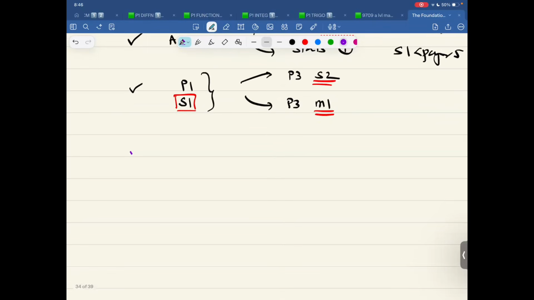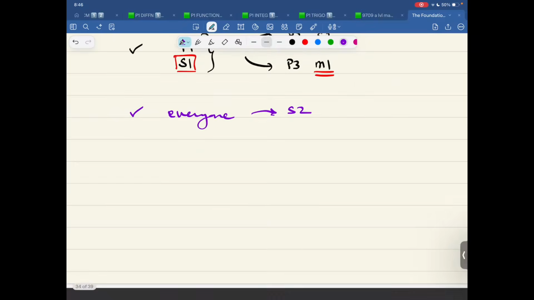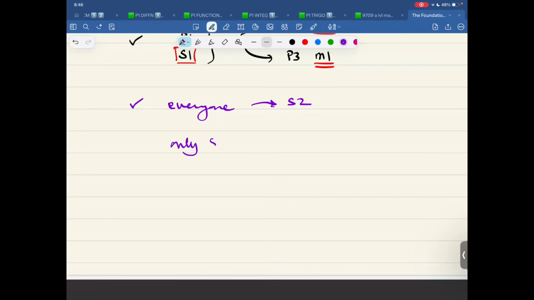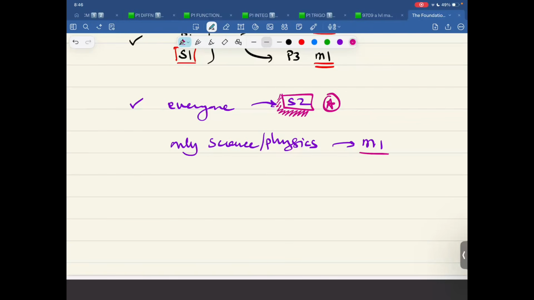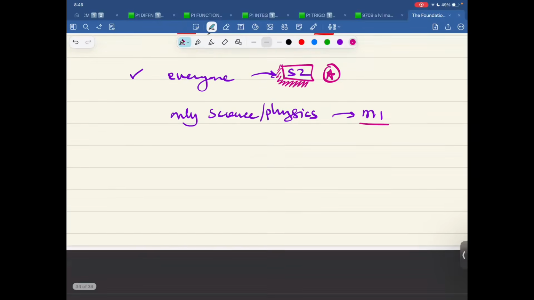Then I talked about how everyone can study S2, and only science, physics students can study M1, and a lot of people nowadays are increasingly switching over to S2. S2 is very popular. M1 is there, but S2 is much more popular.